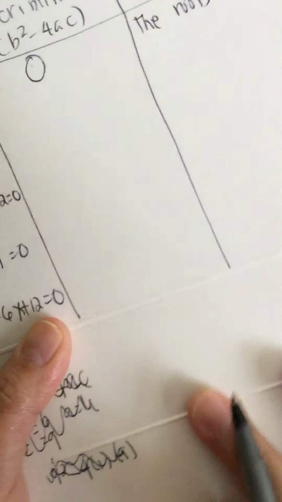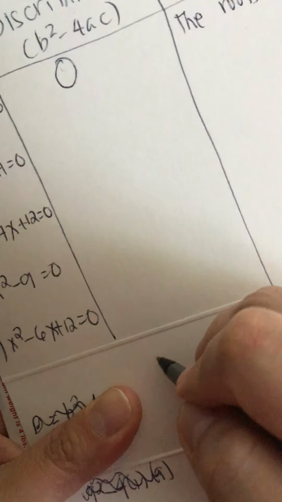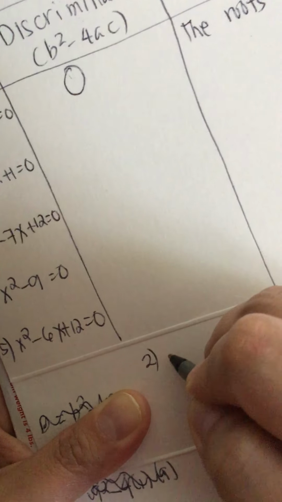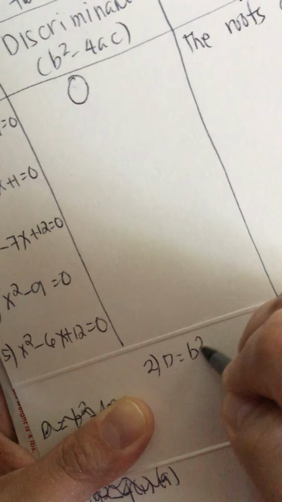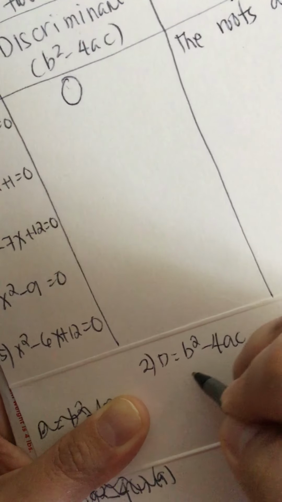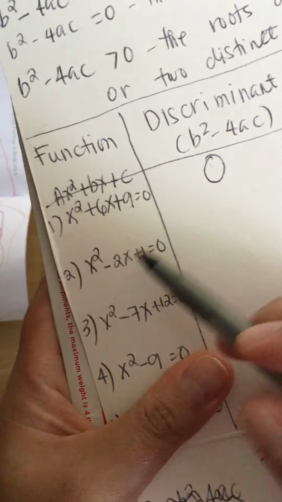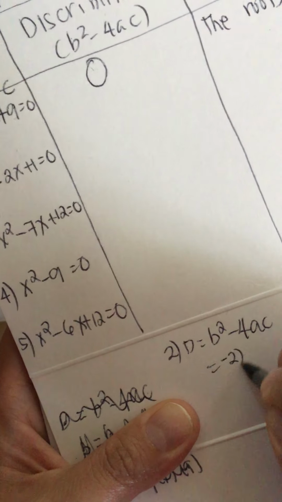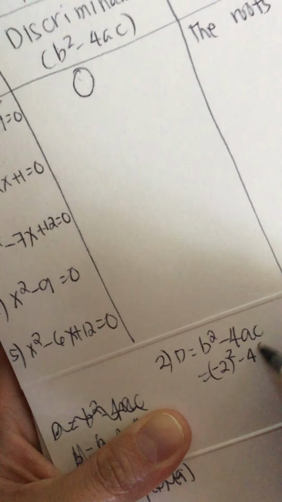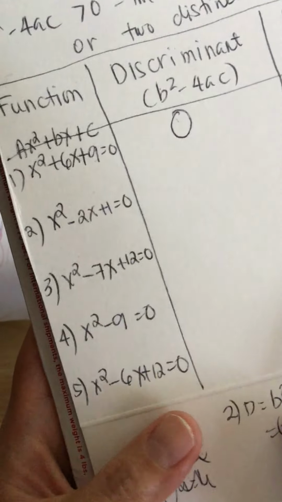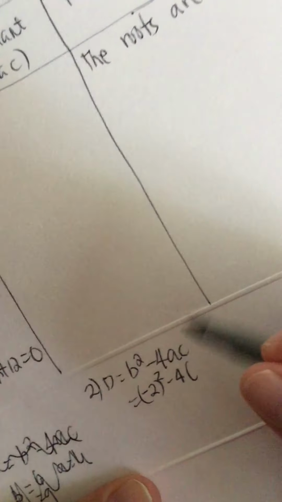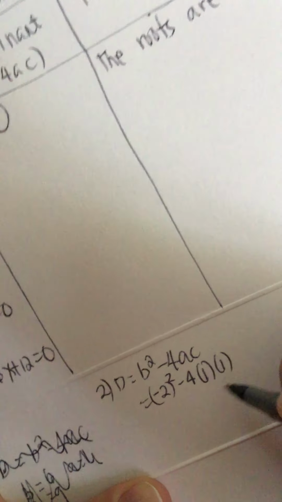So, let's do that one. So, this is number 2. So, b squared minus 4ac. So b is minus 2, squared, minus 4 times 1, because 1 yung before x, tsaka ang c niya is 1 din. 1 times 1.